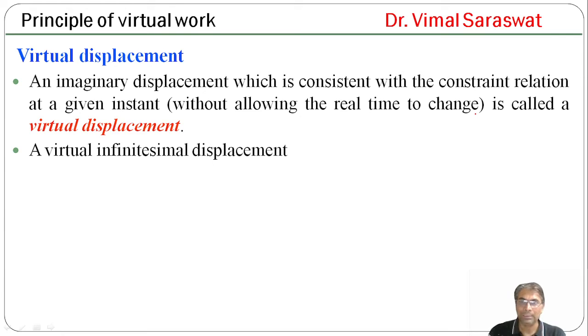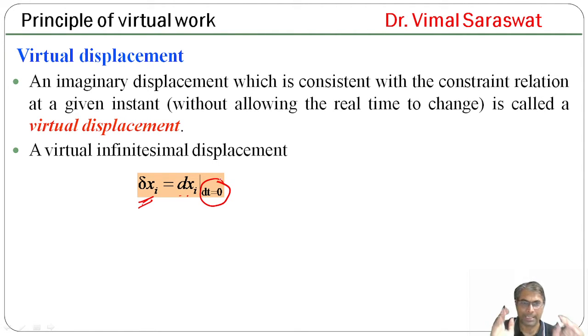A virtual infinitesimal displacement is represented by delta x_i. So delta x_i equals dx_i when dt equals 0, meaning the real time does not change. It is actually an imaginary displacement without allowing the real time to change.